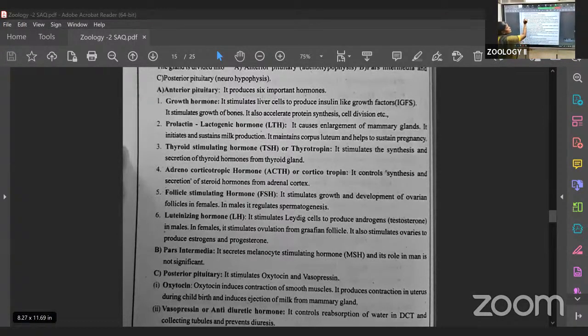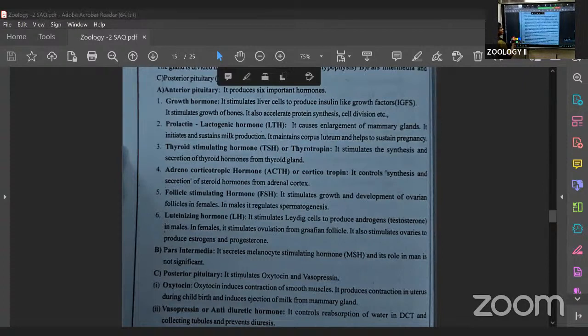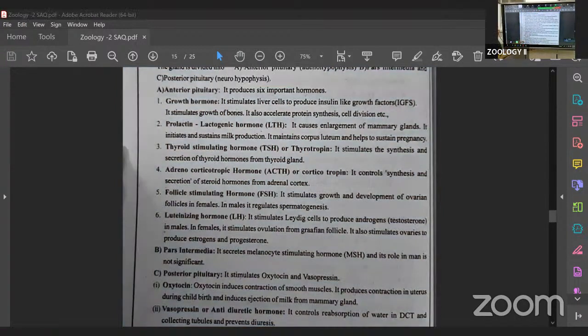Here the first one is the anterior pituitary, which we already discussed.